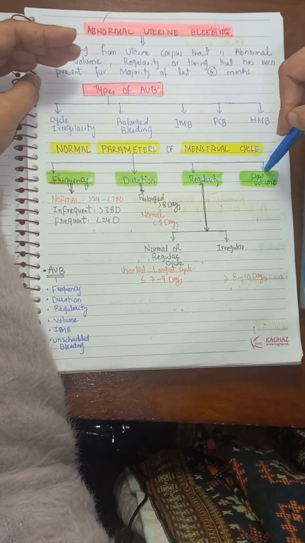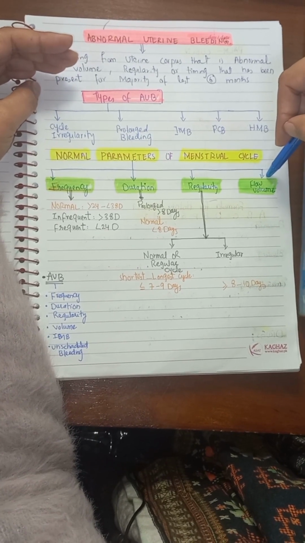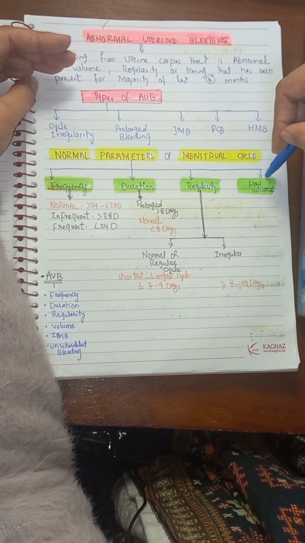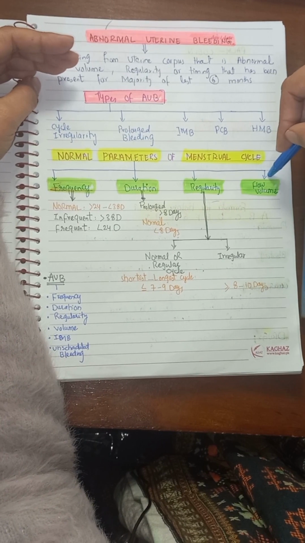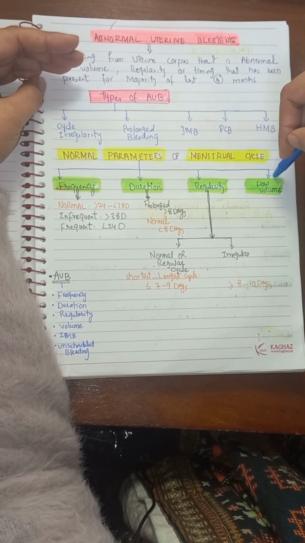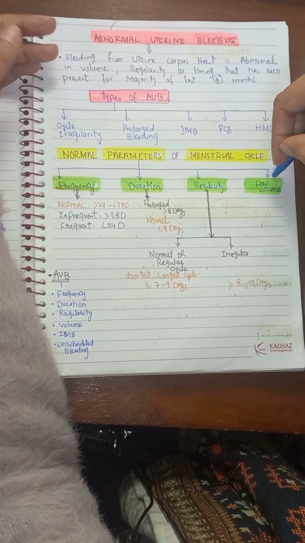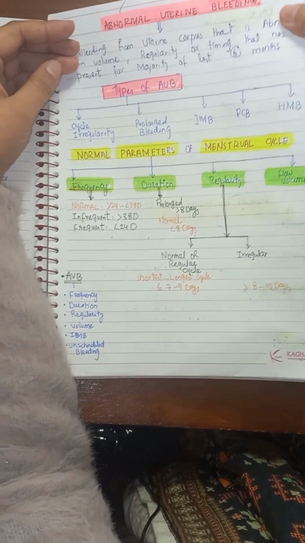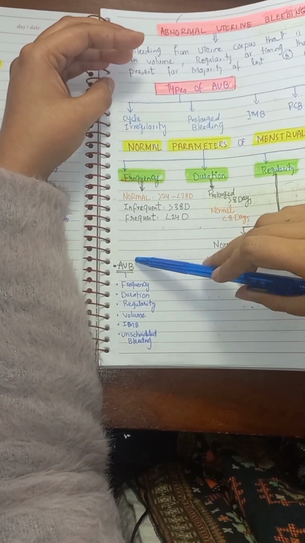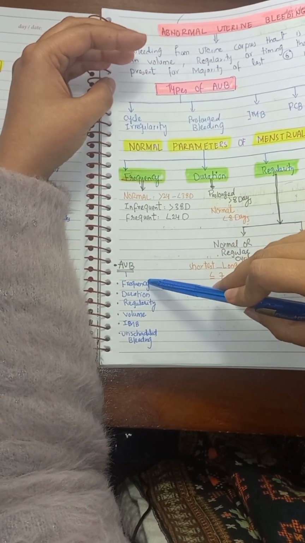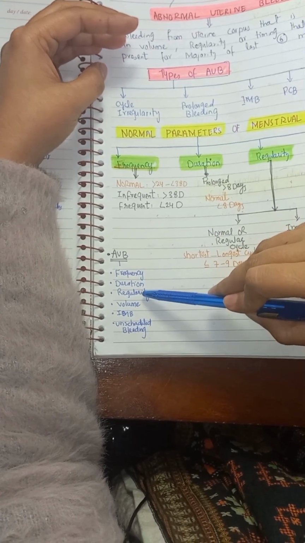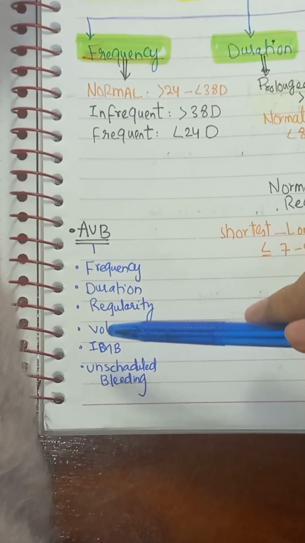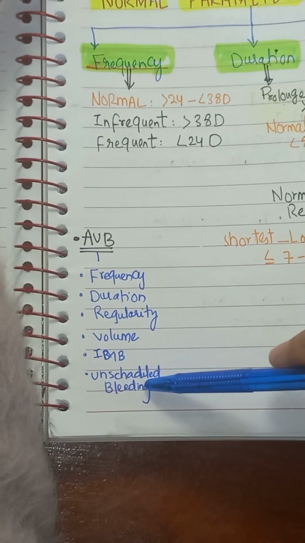And the flow volume is a subjective term which is described by the patient. Either the bleeding is normal, the bleeding is heavy, or there is slight spotting or very light bleeding of the menstrual cycle. Abnormal uterine bleeding is described in terms of its frequency, duration, regularity, volume, intermenstrual bleeding, and unscheduled bleeding.